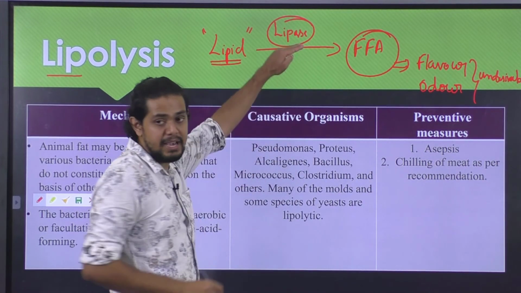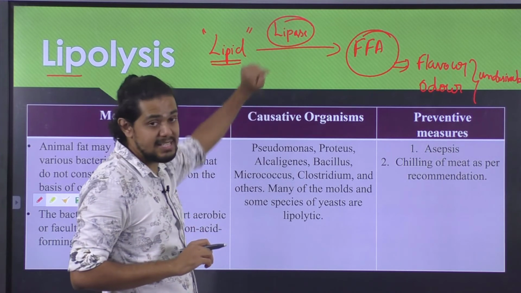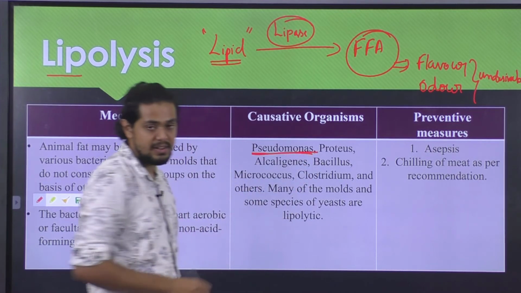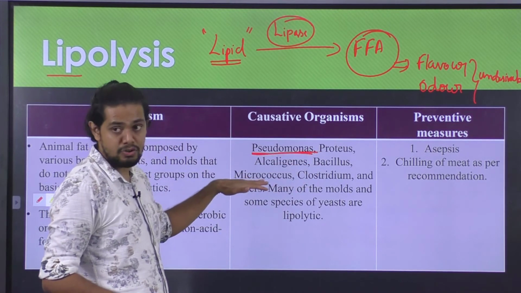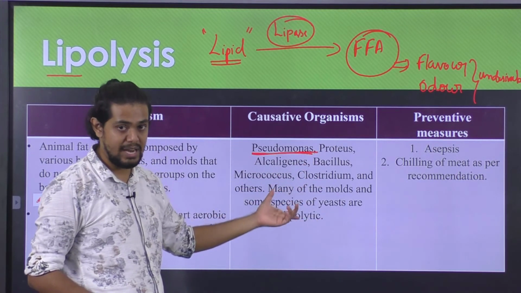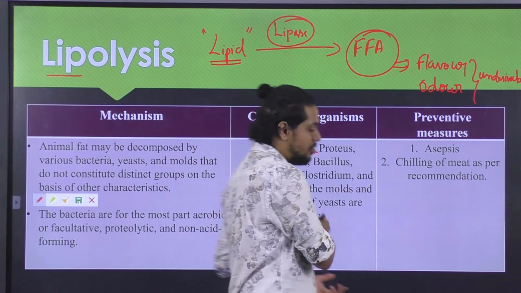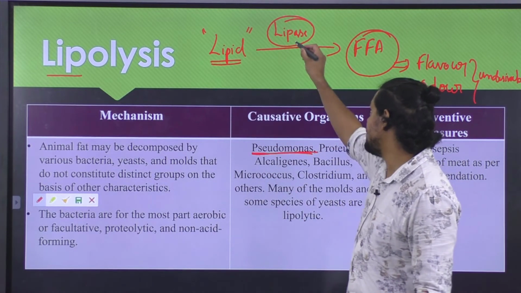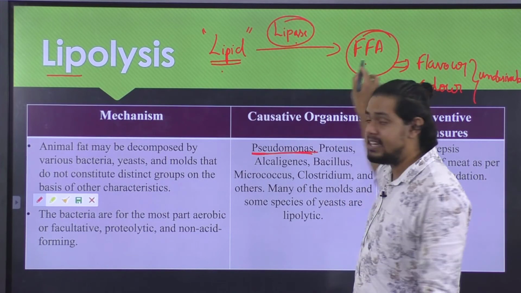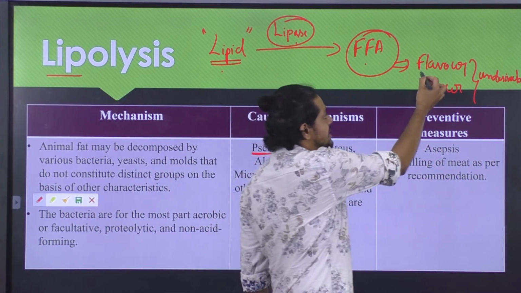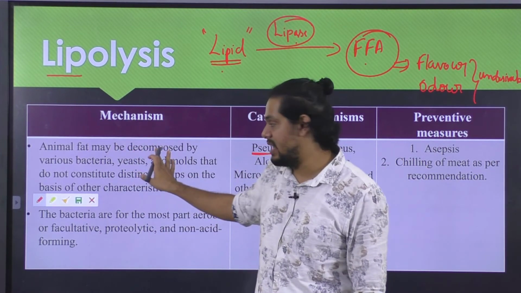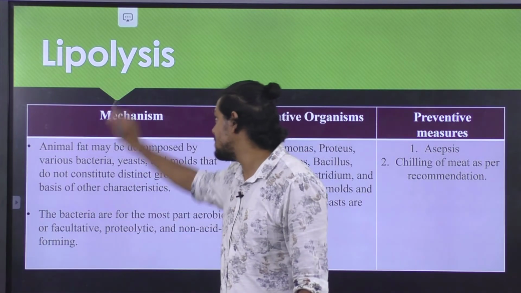Okay, so what kind of microorganism can actually produce lipase as an enzyme? The microorganisms belonging to the Pseudomonas species, or Proteus or Micrococcus, and it can be Clostridium and many other varieties of yeast as well as mold. So these kinds of microorganism have an ability to produce lipase as an enzyme, which in turn breaks down lipid into free fatty acids, in turn imparting undesirable flavor as well as odor, thus resulting in the spoilage of meat as well as meat product. Okay, so this was about the lipolysis.